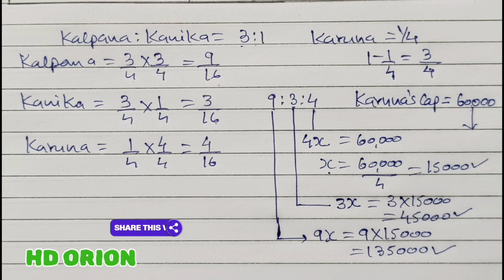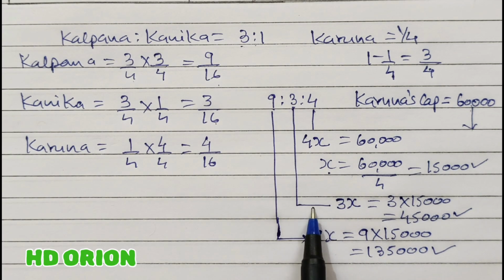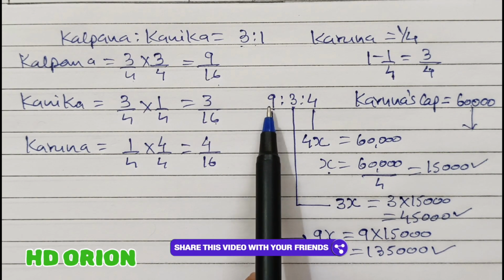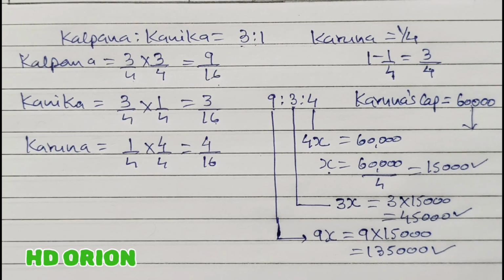But with mental calculations you will be quick and smart, and you will save time, which will be equivalent to scoring more marks. And here 3 and 9: whatever you get for Kanika, multiplied by 3 gives the other, since 3 into 3 is 9. So if you multiply 45 into 3, then also you will get 135. So you have to be smart in calculation, and the more you put yourself into practice, the smarter you will get in your calculations and in preparing the answers in lesser time.